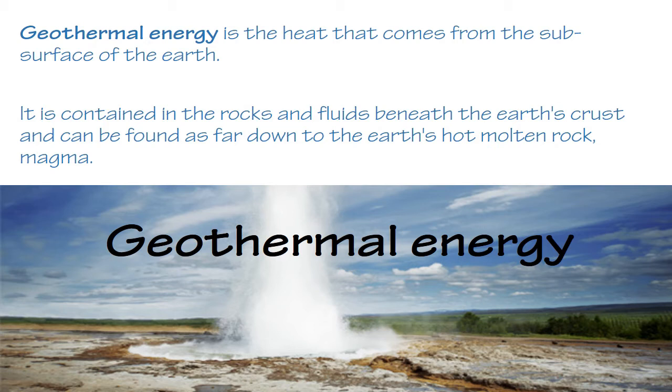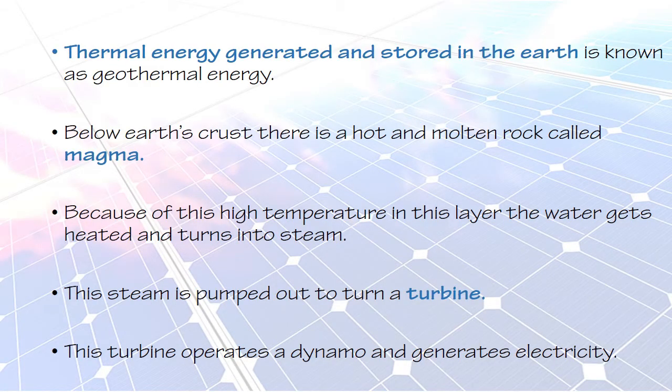So geothermal energy means thermal energy inside the earth crust. The earth crust and its molten rocks form this geothermal energy. The thermal energy generated and stored in the earth crust is known as geothermal energy.